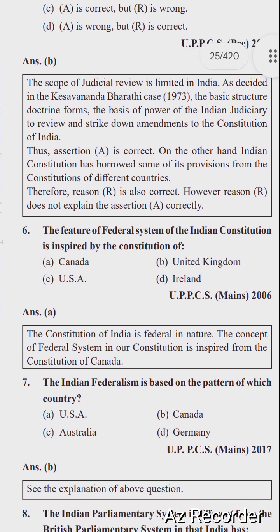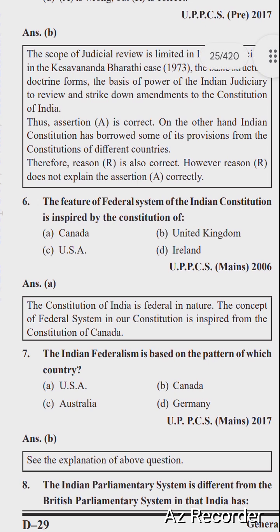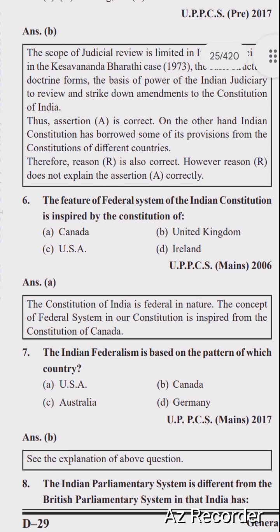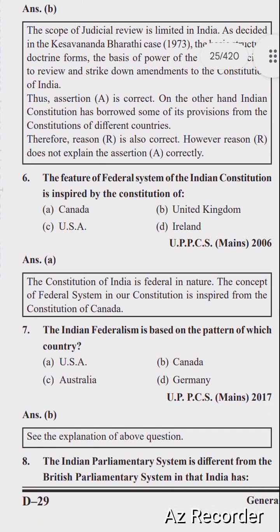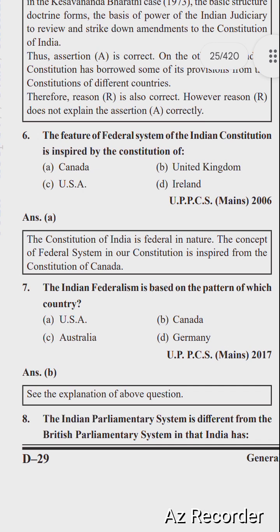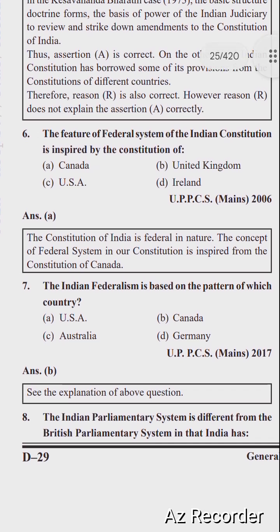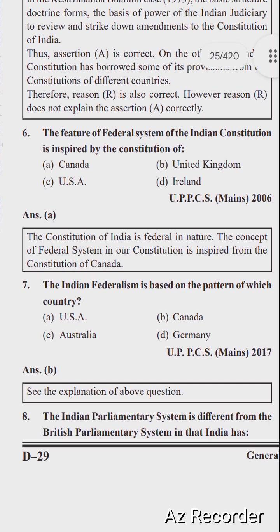The Constitution of India is federal in nature. The concept of federal system in our constitution is inspired from the Constitution of Canada. So next question is, the Indian federalism is based on the pattern of which country? Options are USA, Canada, Australia, and Germany. Right option is option number B, Canada.